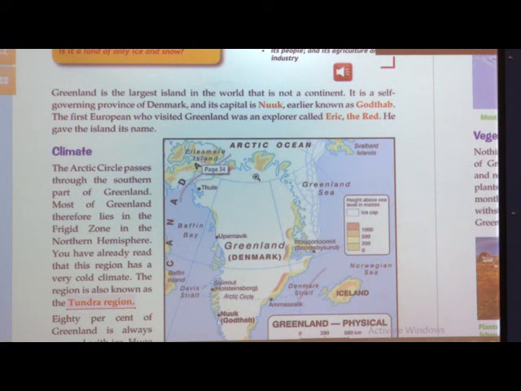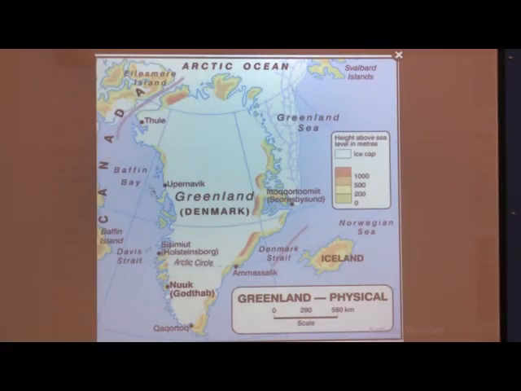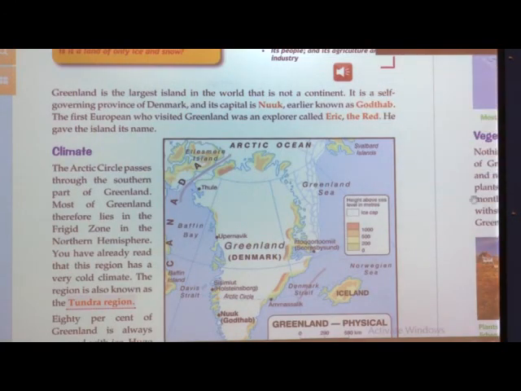Now, here there are many water bodies. Can you see this in this picture? There are so many water bodies. Here this is Baffin Bay, and you can see the Greenland Sea. These water bodies are always covered with snow, and as they are covered with snow, it is very dangerous for the ships.